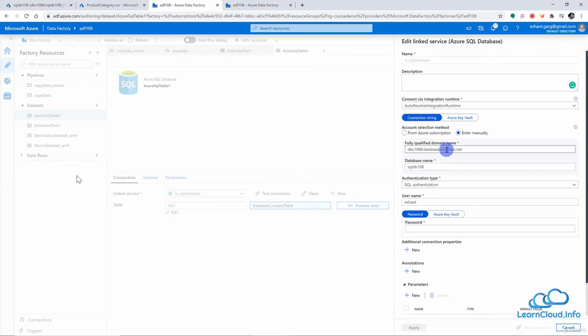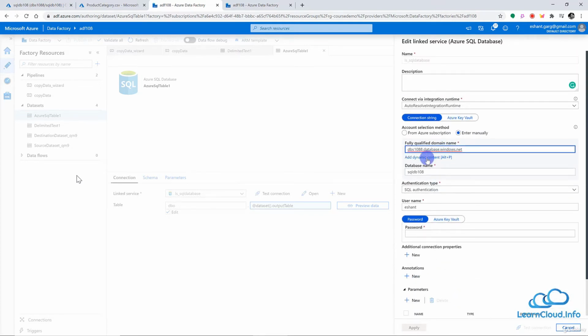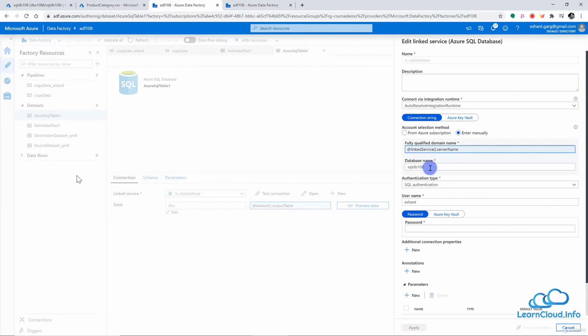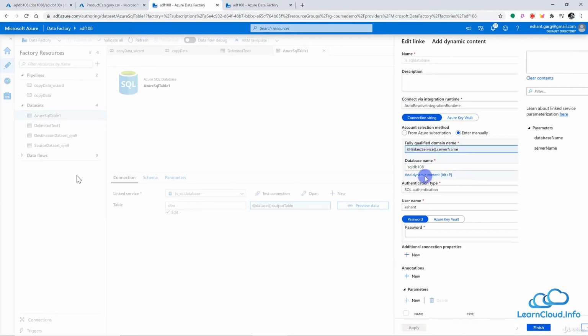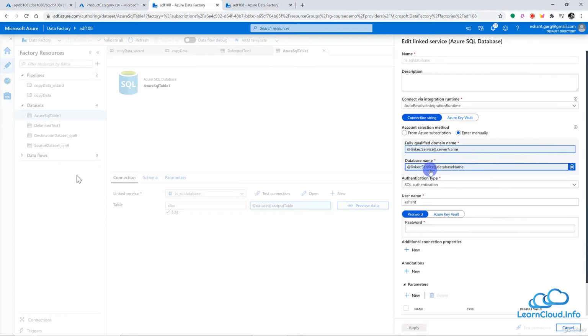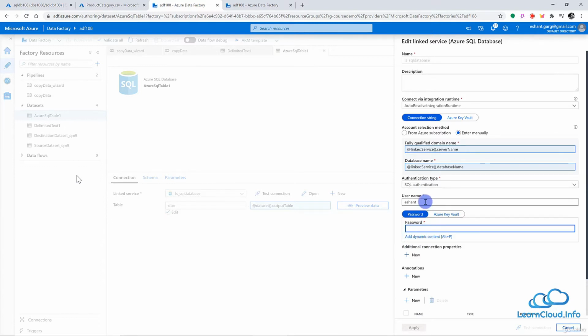Now if I go here and I say add dynamic content, I can pass the server name here. And similarly, if I go to the database name, I can pass the database name here. And you can see linked service dot database name. And so we can add the password here, we can add the username here.